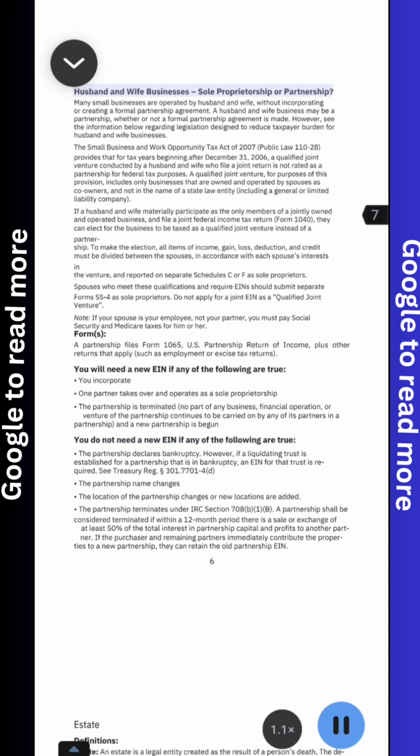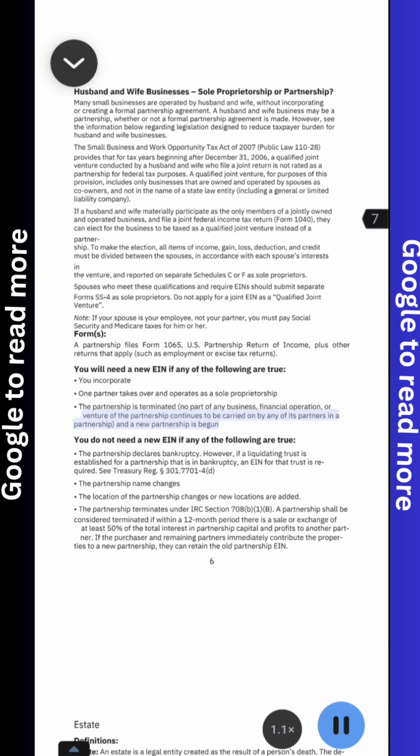Husband and wife businesses, sole proprietorship or partnership. You incorporate, one partner takes over and operates as a sole proprietorship. The partnership is terminated. No part of any business, financial operation, or venture of the partnership continues to be carried on by any of its partners in a partnership, and a new partnership is begun.